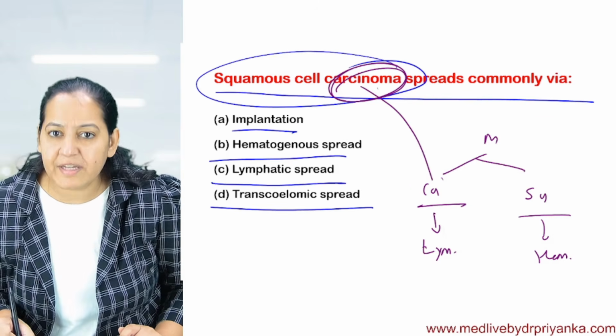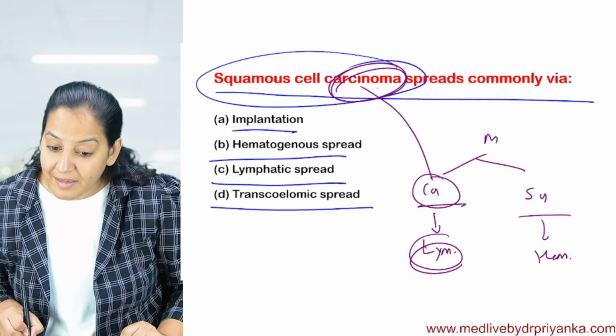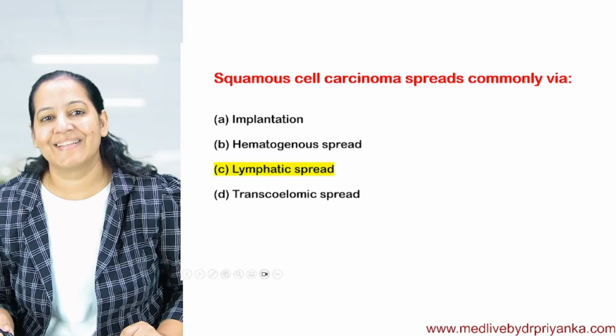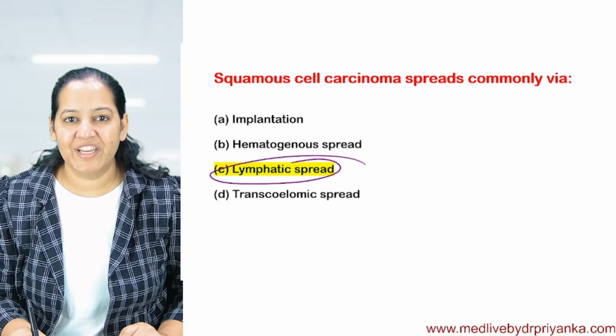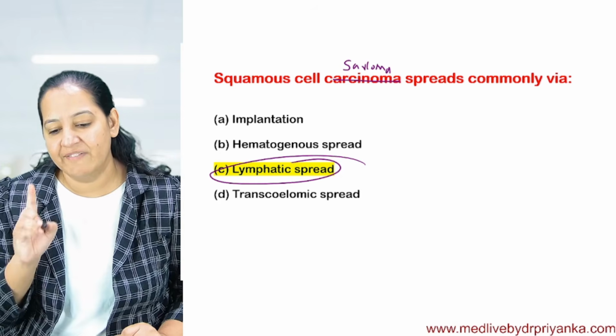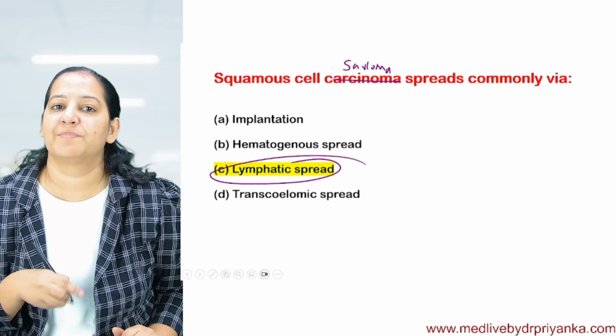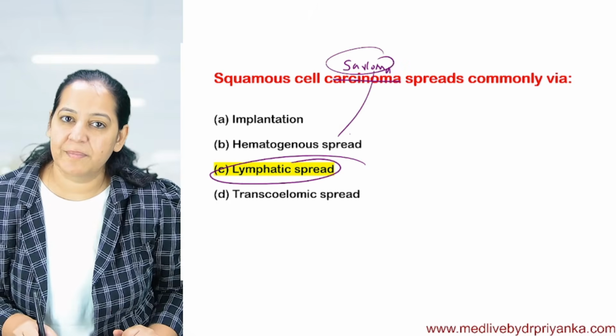So it is one of the carcinomas. It can be any carcinoma. Carcinoma spread via lymphatic route. Yes, the correct answer is C. And if I change the question, squamous cell sarcoma spread via, I will change one word, the answer will change. So if it is sarcoma, answer becomes hematogenous.